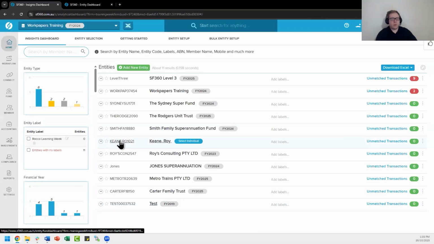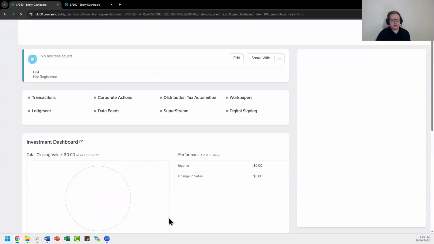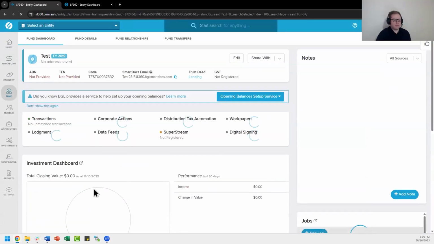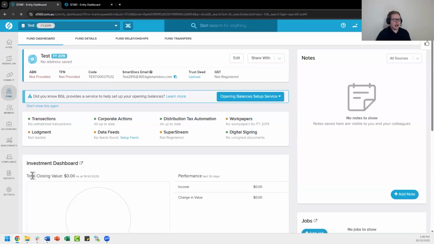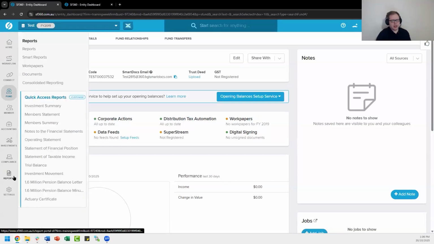In order to navigate to the Workpapers screen, first we'll need to select an entity, so either your SMSF, trust, individual, or company, whatever that may be. And then you can navigate to Workpapers. If you're on the old left sidebar screen, that would be under Reports and Workpapers here.